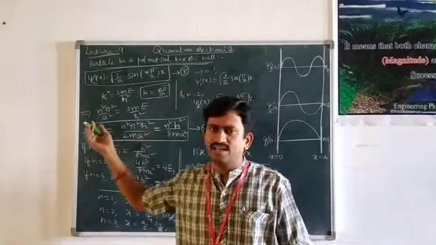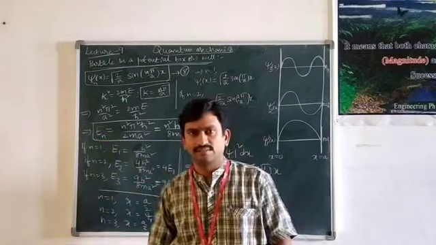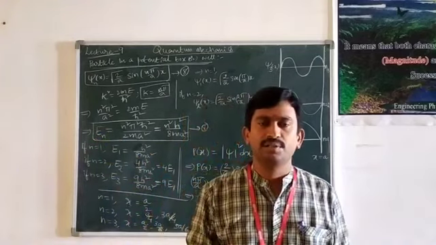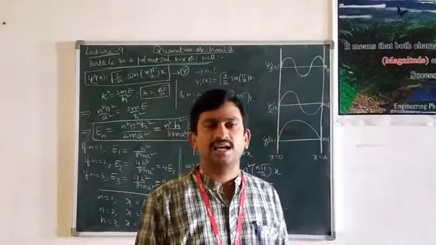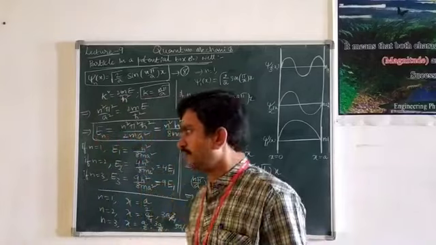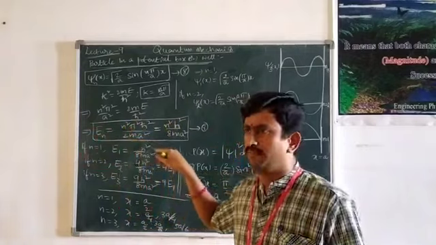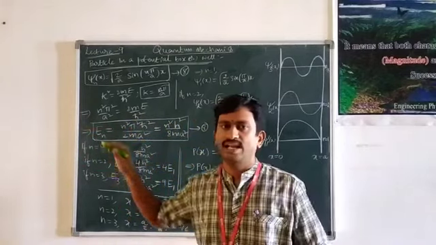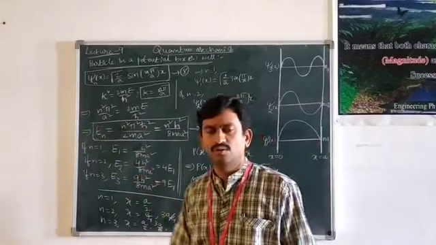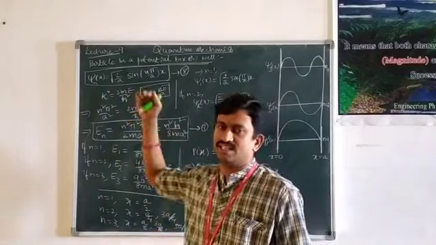As we have different states, this can be represented as E suffix n. Equation 9 indicates that even though the particle is inside the infinitely deep potential well or inside the potential box, the energy levels associated with the particle will be quantized, or the energy of the moving particle inside the potential well is quantized. What do you mean by quantized? Nothing but it is having discrete energy levels.